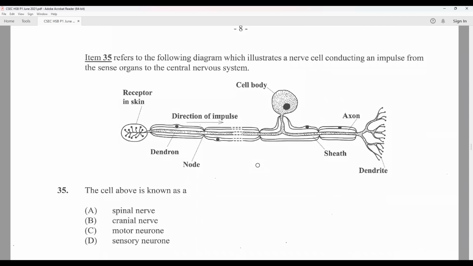Item 35 refers to the following diagram, which illustrates a nerve cell conducting an impulse from the sense organ to the central nervous system. The cell above is known as a sensory neuron. They told us it was from a sense organ, and we actually know the sense organ, the skin. So it is touch. All right.